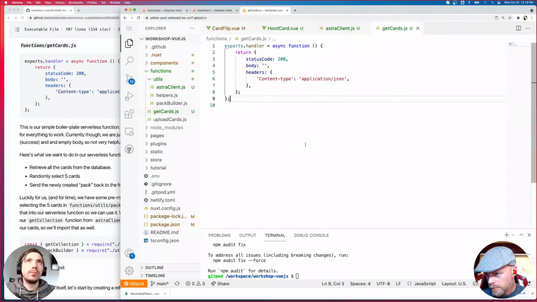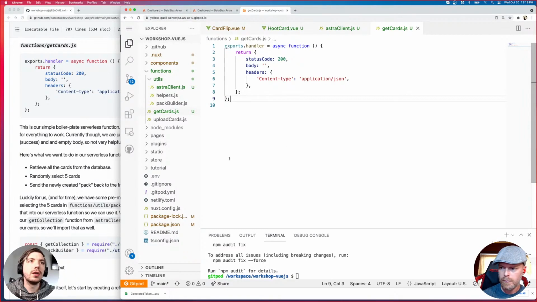All right, so we'll break down a little bit what this function is going to do. First off, we want to retrieve all the cards from our database that we have stored there. We want to randomly select 5 of them based on their rarity, right? And then we're going to create a pack out of those 5 and send that pack as an array to the front end, so that it can use it just like we have our hard-coded array. So those are the steps that we're going to do.